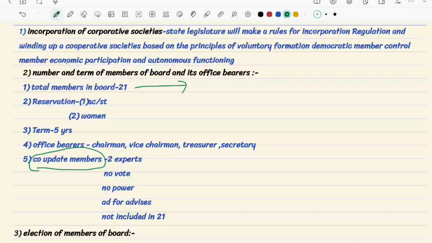But the important thing is, apart from the 21 members, two expert candidates should be there. They should have a lot of knowledge about economics, about the topic that we are working on, or about financial decisions. But these two experts have no right to vote, no right to power. They just give advice, and they are not included in these 21 members. Okay, you got it? Let's go to the next topic.